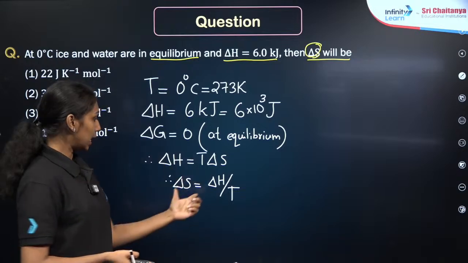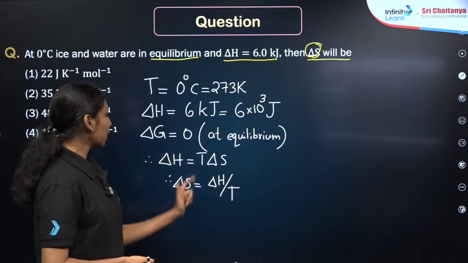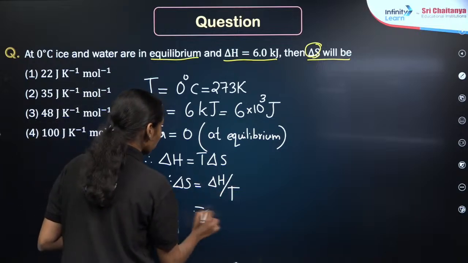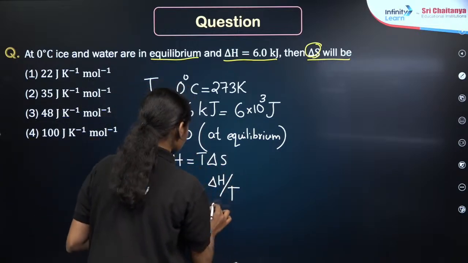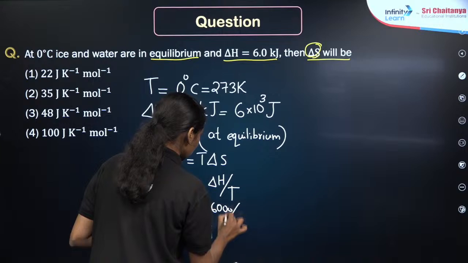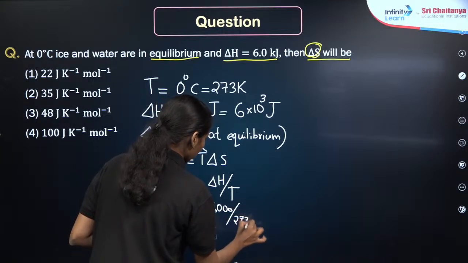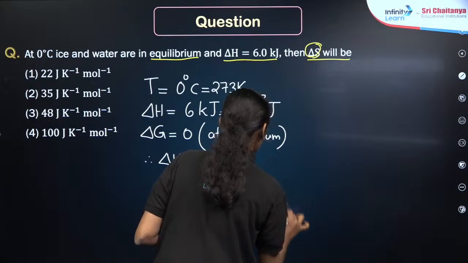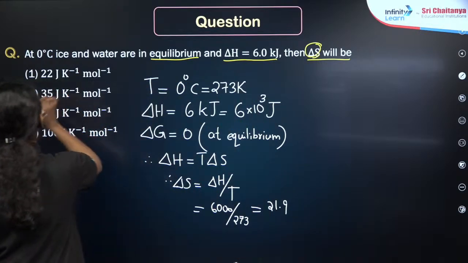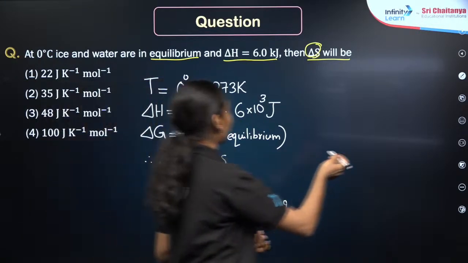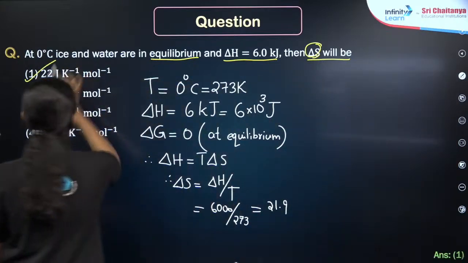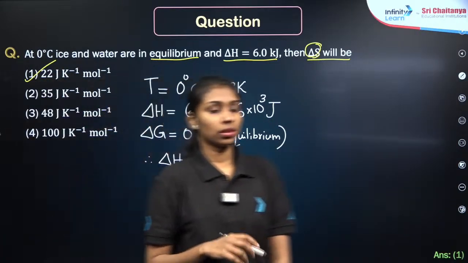Delta H is equal to T delta S, or delta S can be calculated by taking the division, delta H by T. You will get an answer of approximately 21.9. Then the approximate answer is given here. It is 22 joule Kelvin inverse mole inverse, which means option 1 will be the correct answer. Clear?